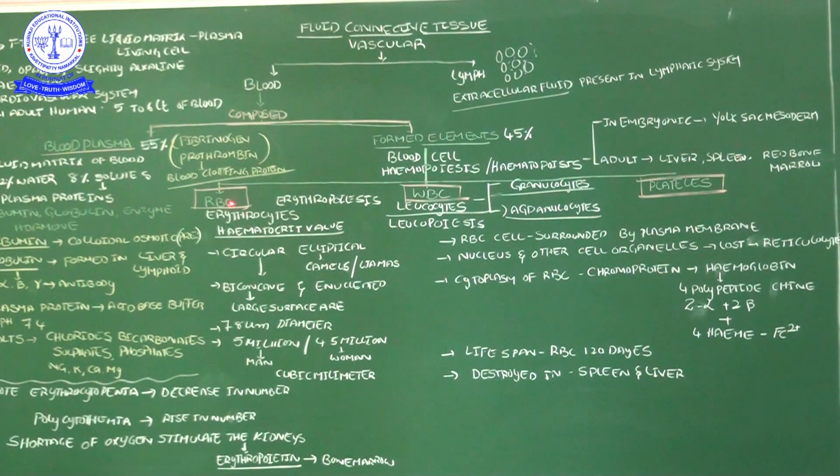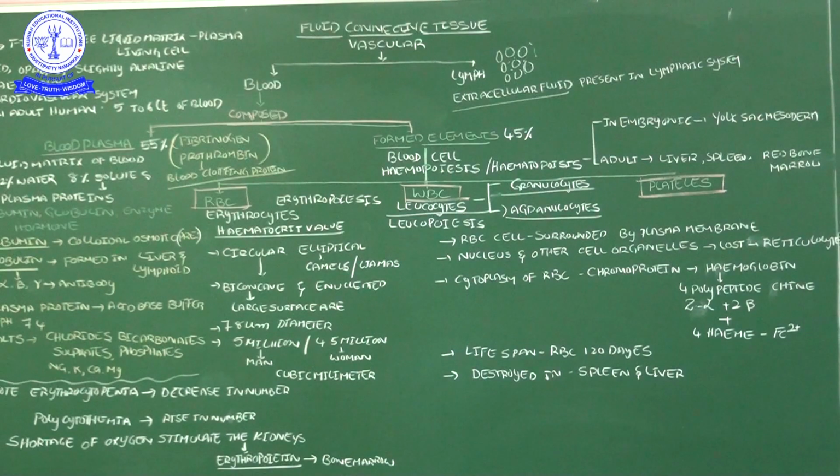RBC means red blood cells, also called erythrocytes. The formation of the erythrocytes we call erythropoiesis. WBC cells are also called leukocytes. The formation of the leukocytes we call leukopoiesis. These leukocytes are of two types: granulocytes and agranulocytes. In the next video I want to tell about the granulocytes and agranulocytes, and also about platelets. Now come to the RBC cells.